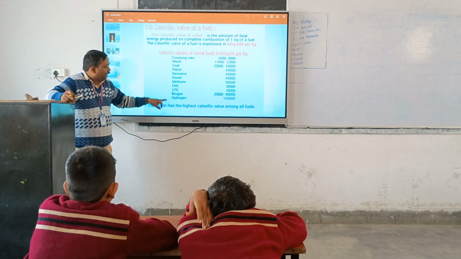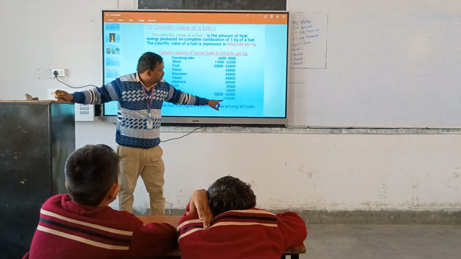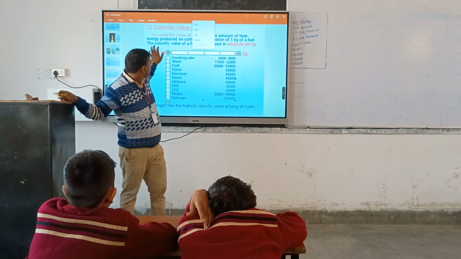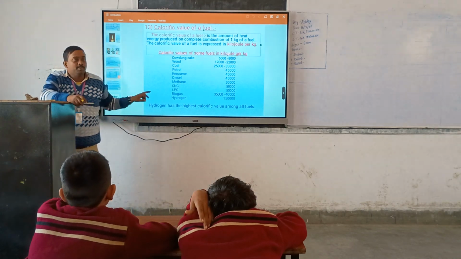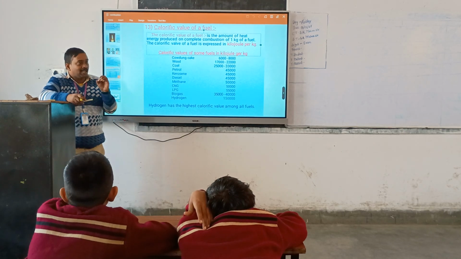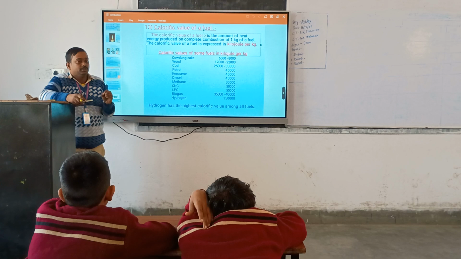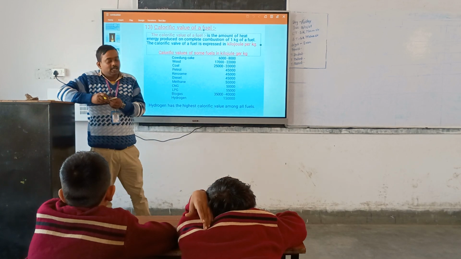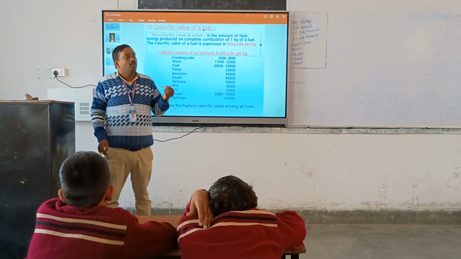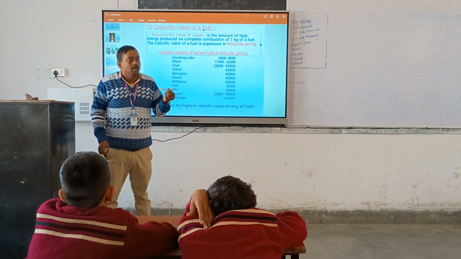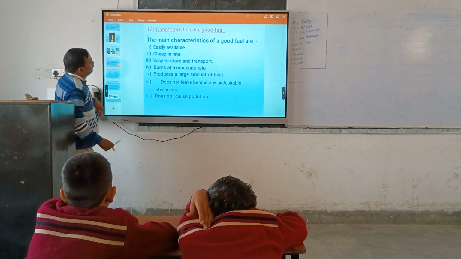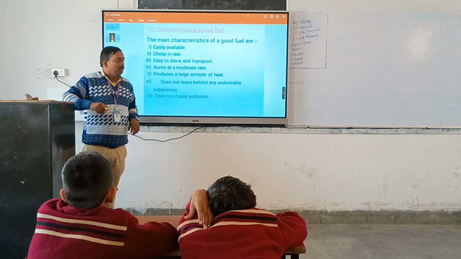Okay, if you burn hydrogen gas, it produces a great deal of heat. So when you select any fuel, is the ignition temperature minimum or maximum? Minimum. And what about the calorific value? Maximum. These are the characteristics of a good fuel.